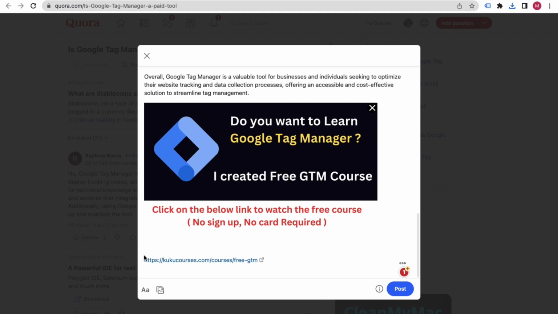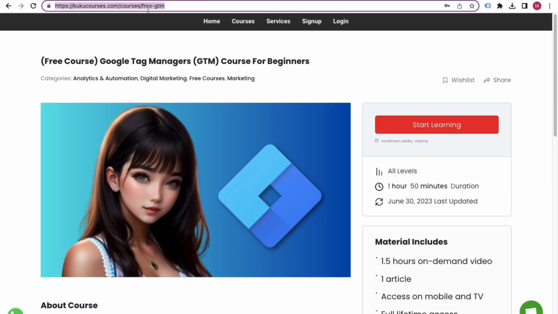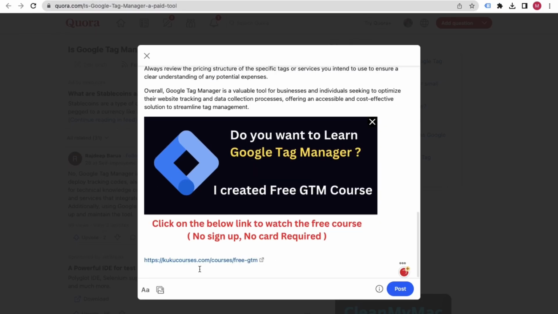So you can see that this is what the image is. And in case you want to paste the link again, you can just do that. Okay, and paste the link here.